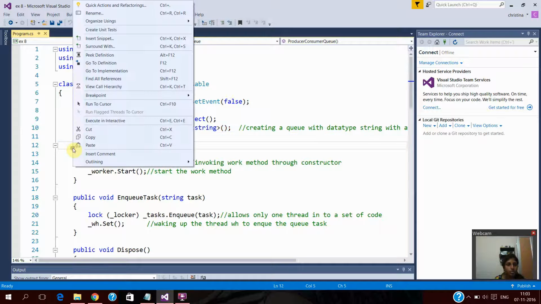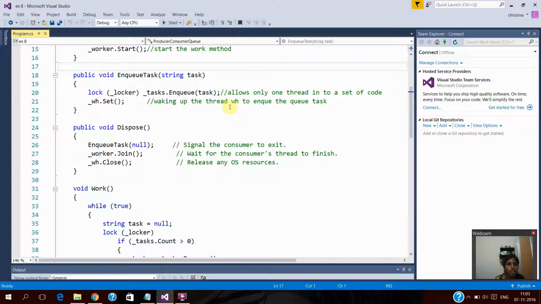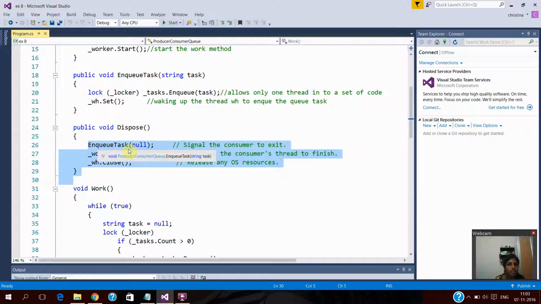When we come to the ProducerConsumerQueue, first we invoke the constructor and we are starting the method. When we talk about the EnqueueTask, it lets only one thread into a set of code, and this refers to waking up the thread. In public void Dispose, we signal the consumer to exit, and worker.Join is used to wait for the consumer's thread to finish, and finally we are closing it.